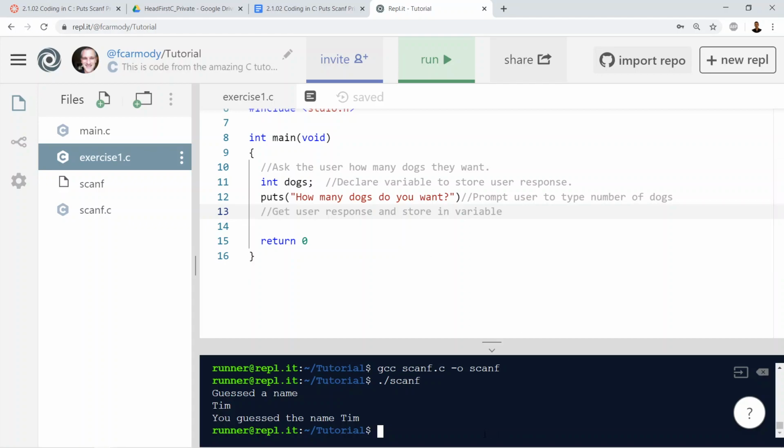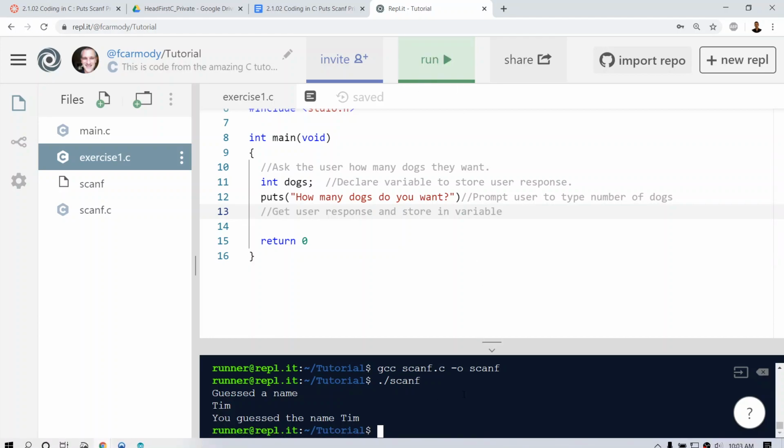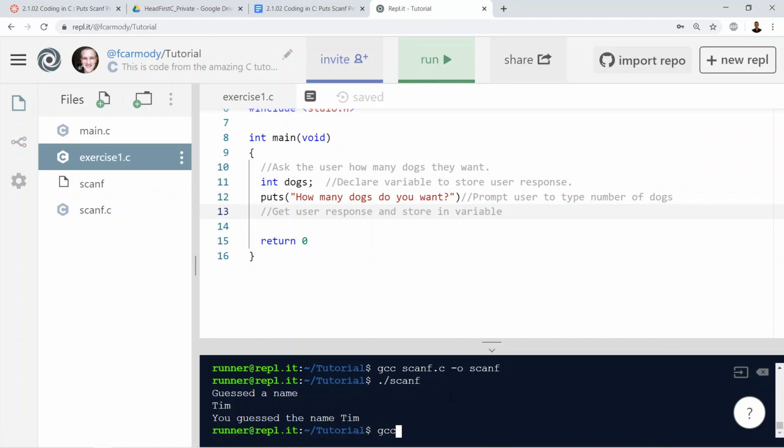So we're going to go ahead and compile it. We'll compile it as shown in the book. We're not going to use this run button up here. So we're going to type in GCC, that's our compiler, space, whatever the name of the file is. In this case, exercise1. Watch out for misspelling because I'm a terrible speller. So I have to always remember that I might not have spelled it exactly the way it should be spelled. Okay, GCC, that's the name of the program. So I'm saying, hey, GCC, compile exercise1.c.